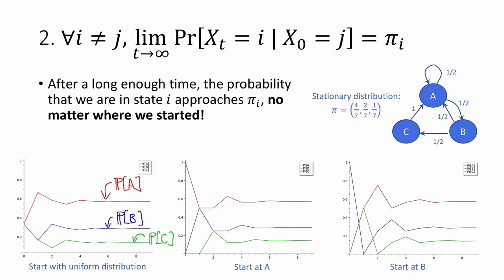And we can see that the same thing happens no matter what distribution that we start in. So for example, here's the distribution where I start at A with probability 1. Something different happens at the beginning of the chain, but after 8 time steps or so, it looks basically the same. And same story if we start at B. So the fundamental theorem of Markov chains says that this isn't just going to happen for this example, it's going to happen for any aperiodic, irreducible Markov chain with a finite state space.